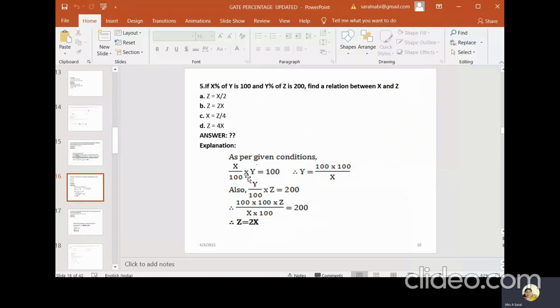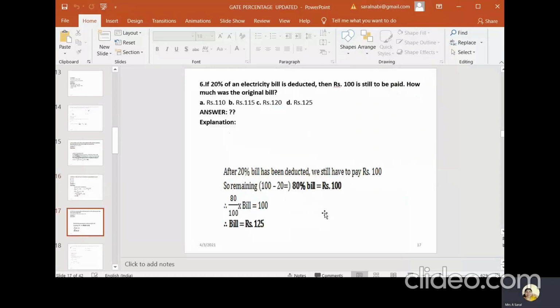Okay. So see the first statement, x by 100 into y is equal to 100. From that you can find out y is equal to what. Right, now we can substitute that in the second equation. So y is 100 into 100 by x. Just substitute in the second equation and there you can get the relation between z and x. So z is equal to 2 into x. So for that you people have to understand clearly the concept of the question, what they have given, what they are asking.